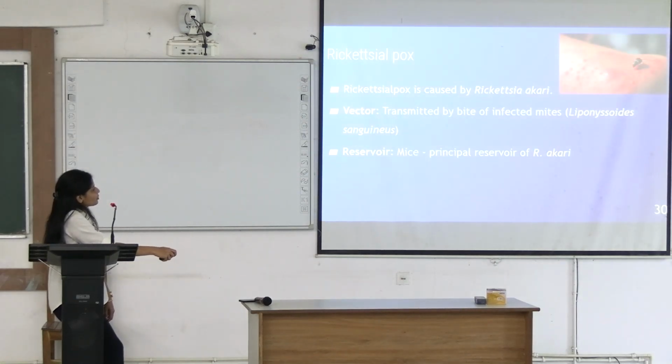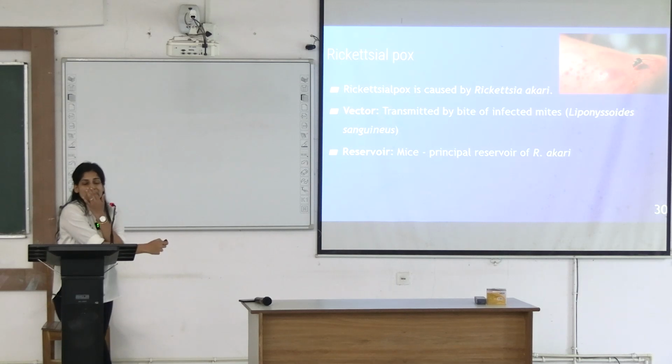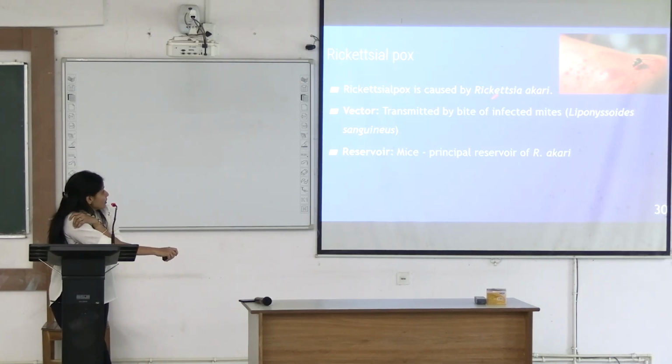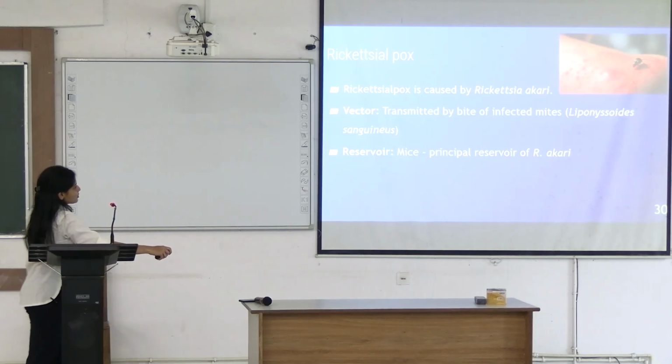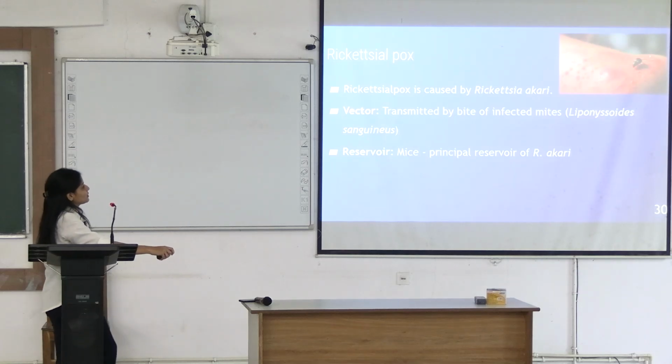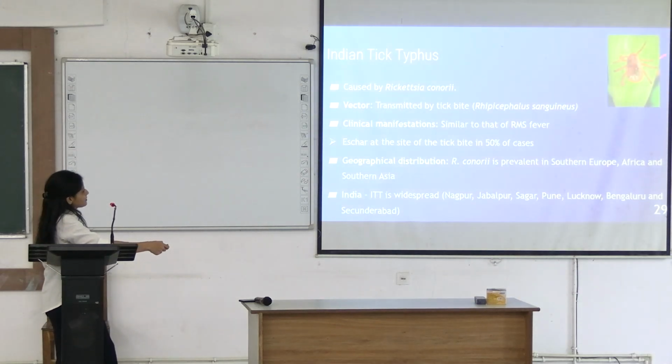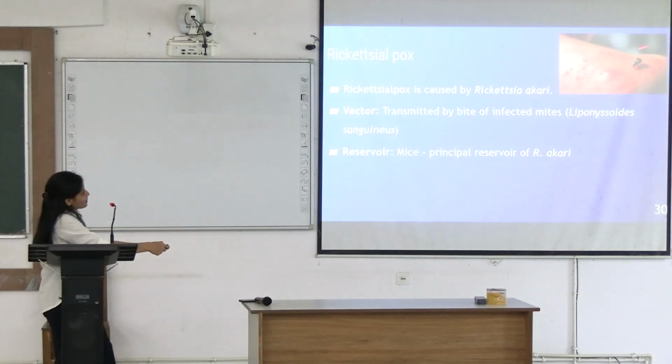Coming to rickettsial pox. Rickettsial pox had no serological reaction with any of the Weil-Felix antigens. Causative agent is Rickettsia akari. What can you see here? It is transmitted by the infected mite. What is the difference? Can you see? This tick has 4 pairs of legs. This is mite, this is different.